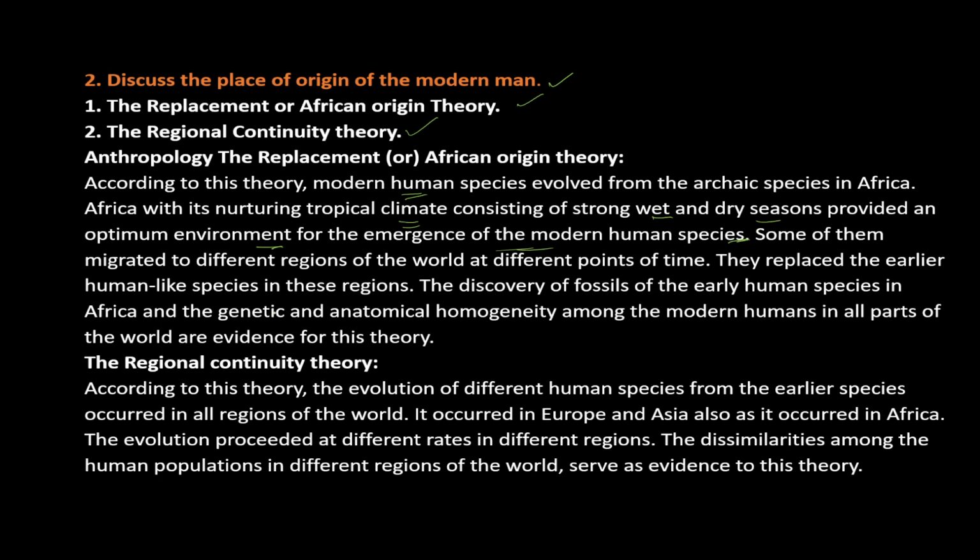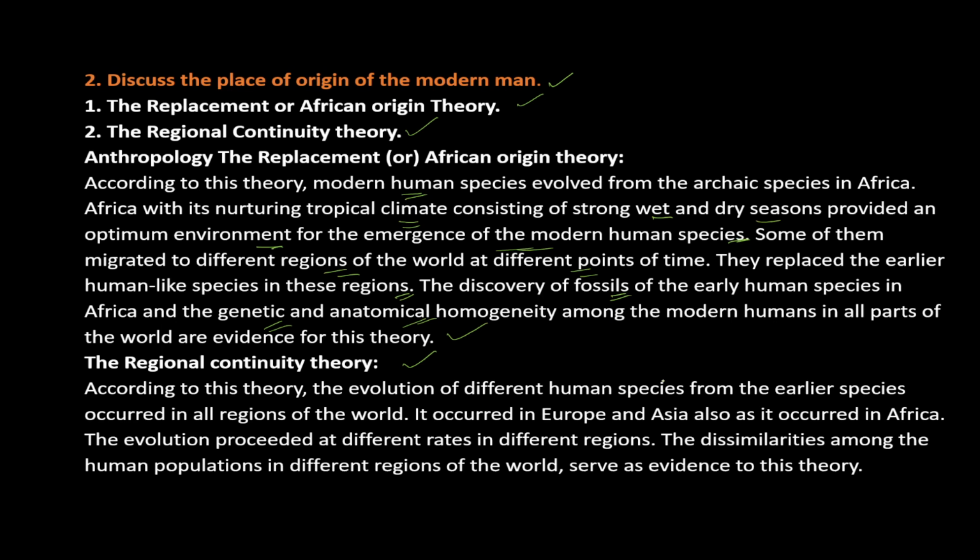Some of them migrated to different regions of the world at different points of time. They replaced the earlier human-like species in these regions. The discovery of fossils of early human species in Africa, and genetic and anatomical homogeneity among modern humans, is the evidence for this theory. The second one, regional continuity theory.